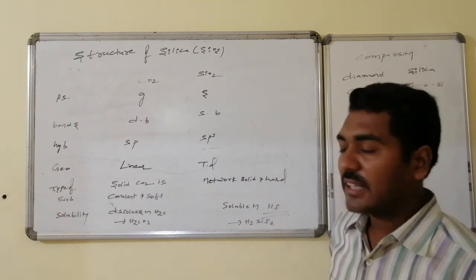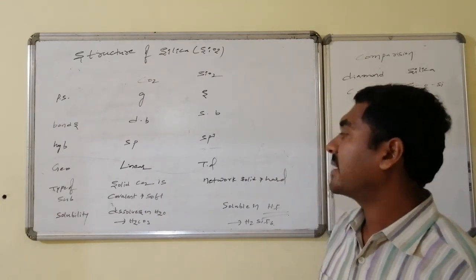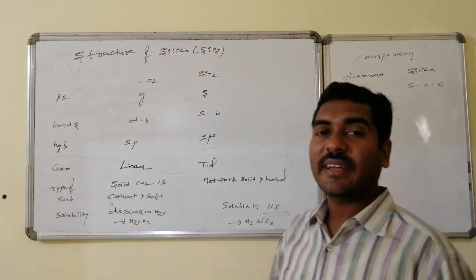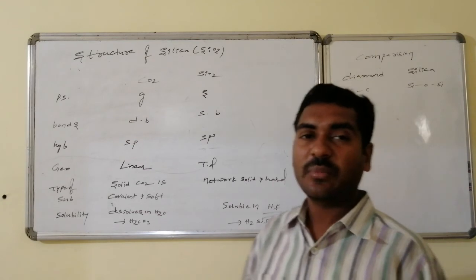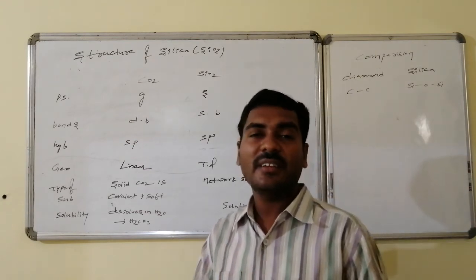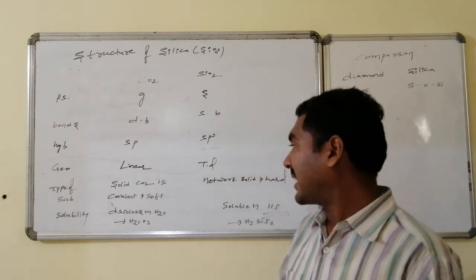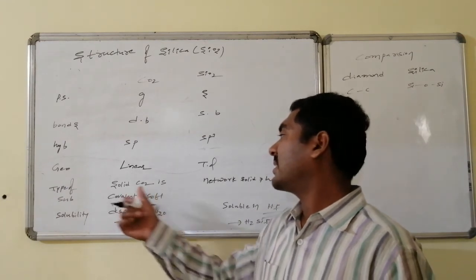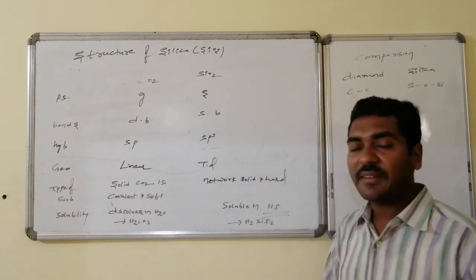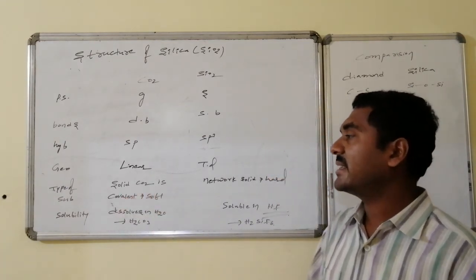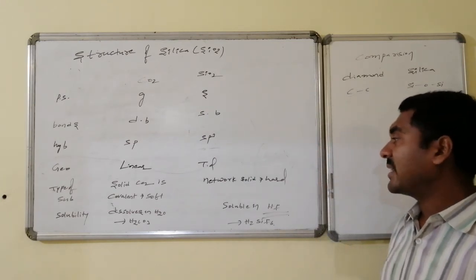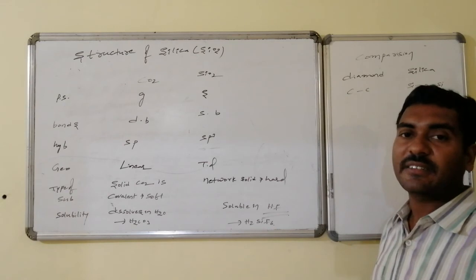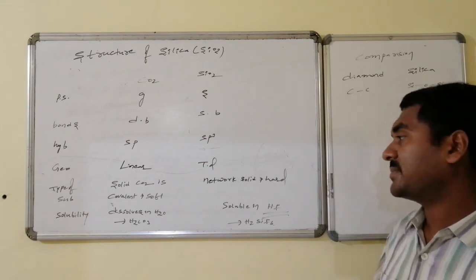Type of substance: solid carbon dioxide is a covalent compound, soft in nature, with molecules connected to one another by weak van der Waals interactions leading to the solid form. Thus solid carbon dioxide has covalent connectivities and is soft in nature, whereas silicon dioxide has network solid like connectivities and is very hard in nature.